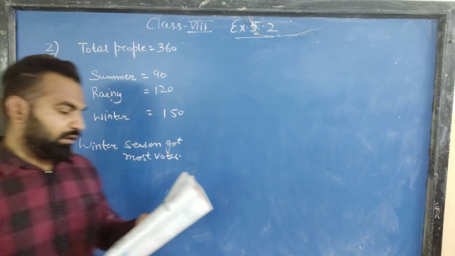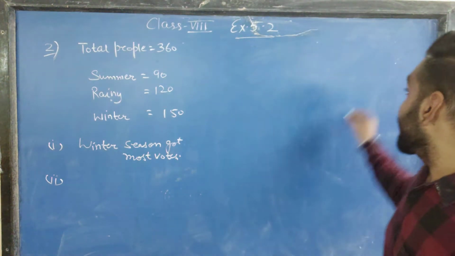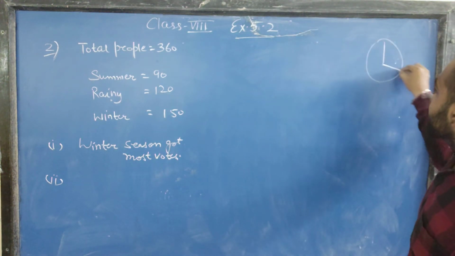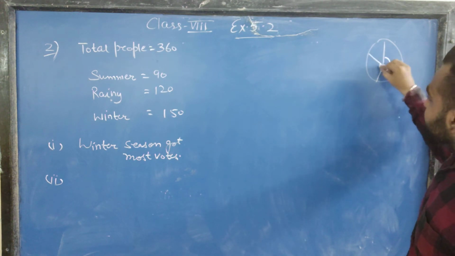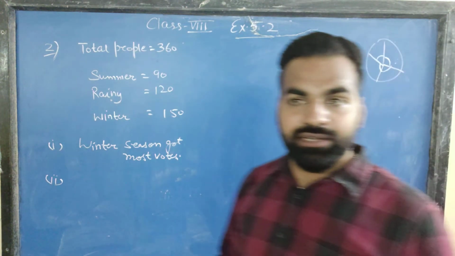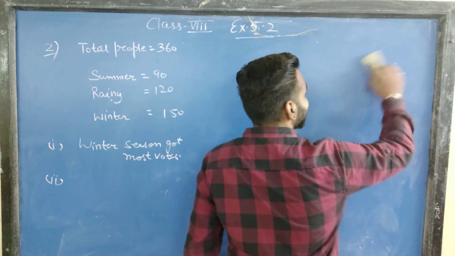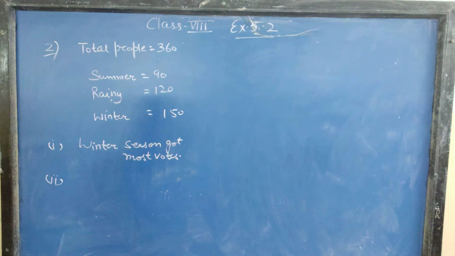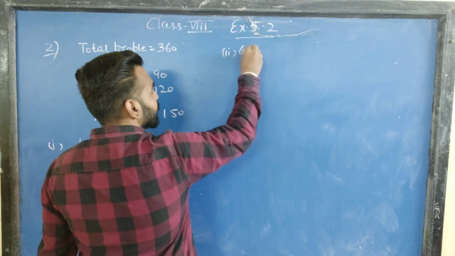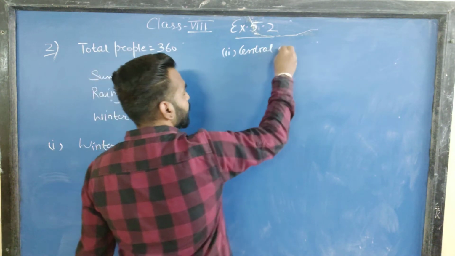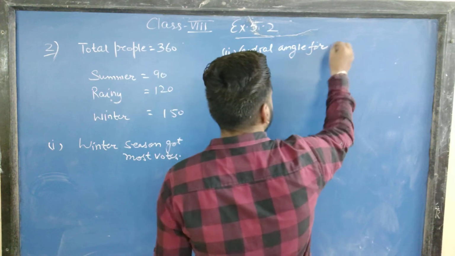Second, find the central angle of each sector. What is a central angle? In the last question we saw that different angles were formed. All these angles which are made at the center are called central angles. To form a pie chart, we need these central angles. And how to calculate these central angles? First of all, I am calculating the central angle for summer.